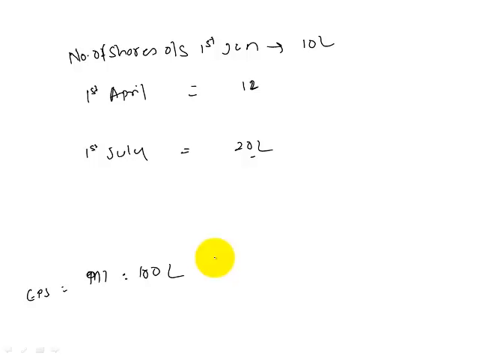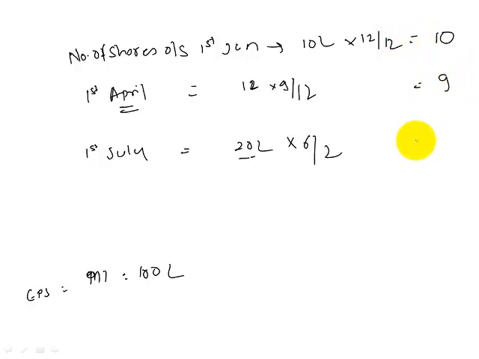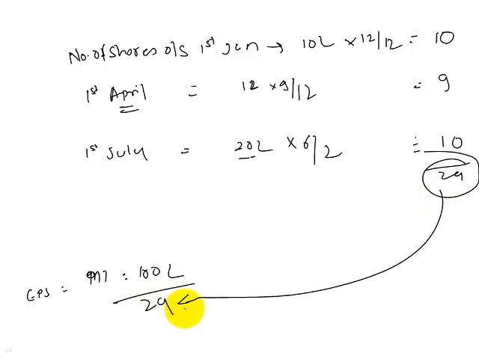Got it? We'll say these shares were available for the entire period of 12 months. But 1st of April, that means these are outstanding for how many months? 9 months. So into 9 divided by 12. These are available for 6 months. So we calculate a weighted average 10, 9 and 10. Weighted average number is 29. 100 divided by 29, it would be 3.44.